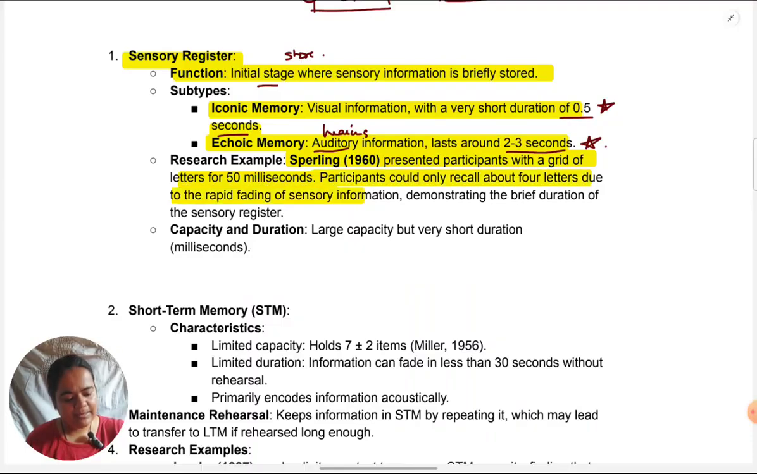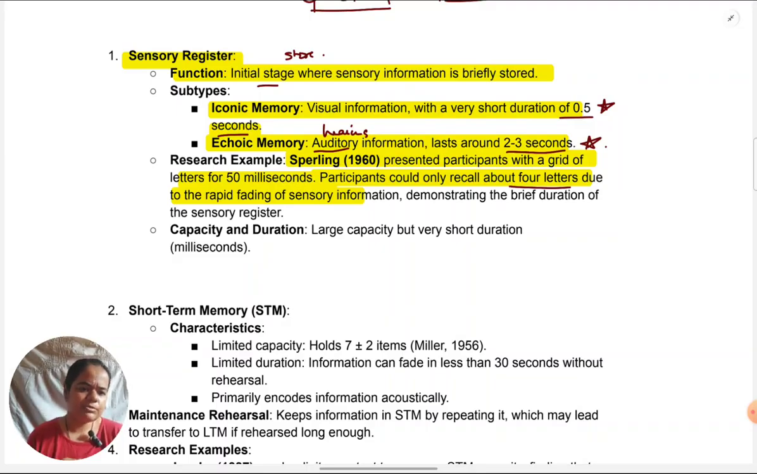Sperling understood that this is because of rapid decay, or rapid fading away, of the visual information. Just now we had seen that visual information lasts for about half a second. So of course, once participants have seen the information, it's so brief that they really can't pay attention to it. It just comes and goes. The sensory register of the eyes is able to hold that information only very briefly, so briefly that they're able to recall only 4 letters.